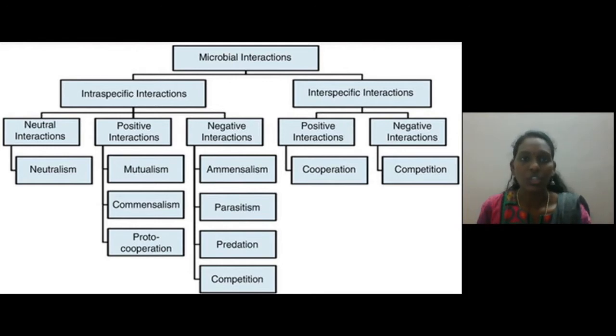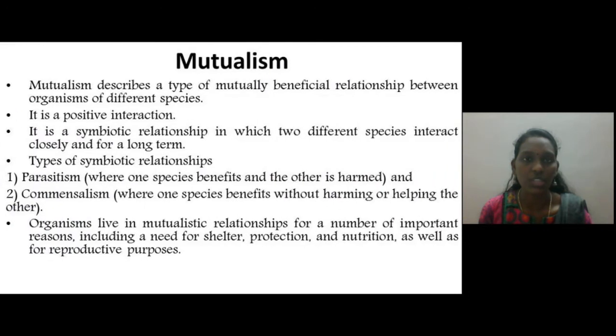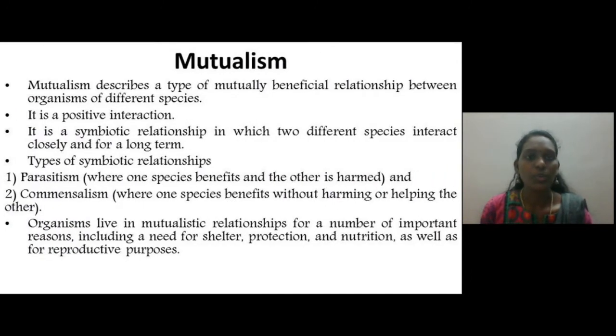Today we are going to learn about a concept called mutualism, which is a positive interaction which comes under intraspecific interactions. Mutualism is a mutually beneficial relationship between the organisms of two different species. That is, this relationship is mutual and beneficial, which means the two partners are equally benefited. They are not harmed. So mutualism can be called a positive interaction.